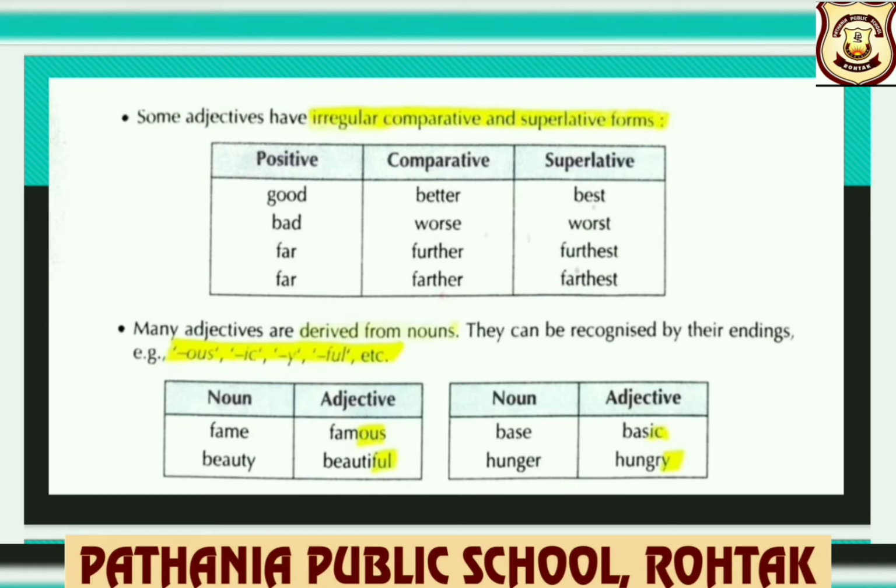Many adjectives are derived from nouns. They can be recognized by their endings. For example, noun fame, adjective famous. Noun base, adjective basic. So, by using the suffixes OUS, IC, Y, FUL, we can form adjectives from nouns.